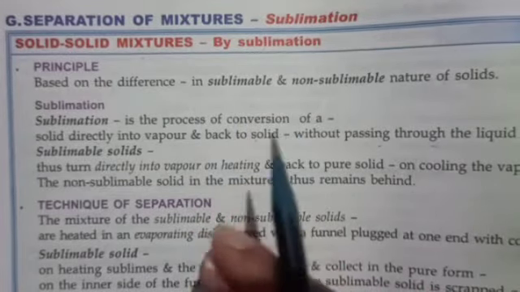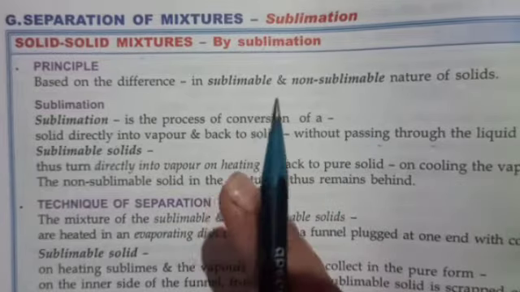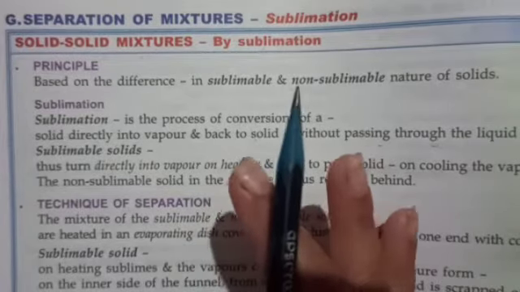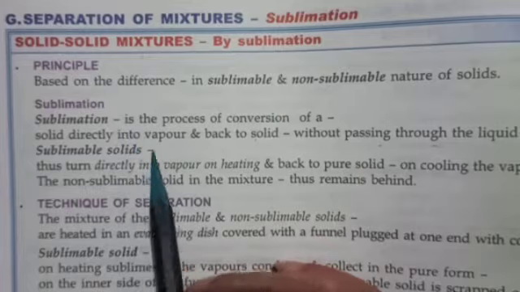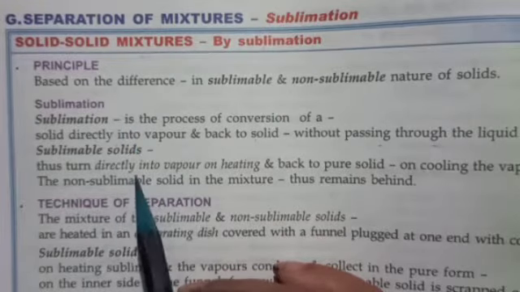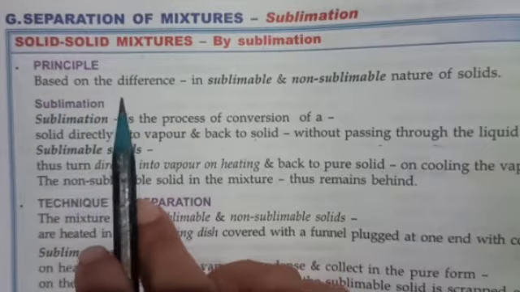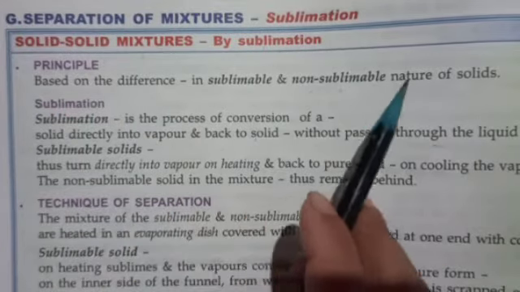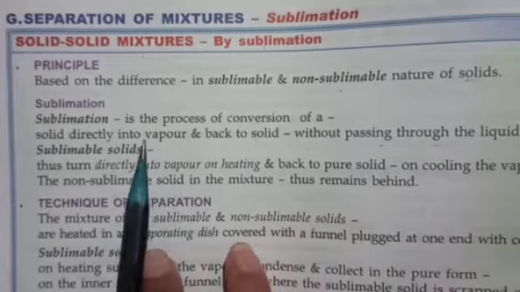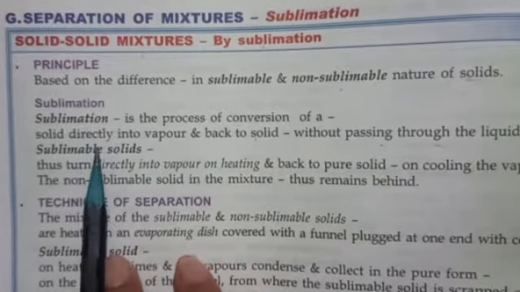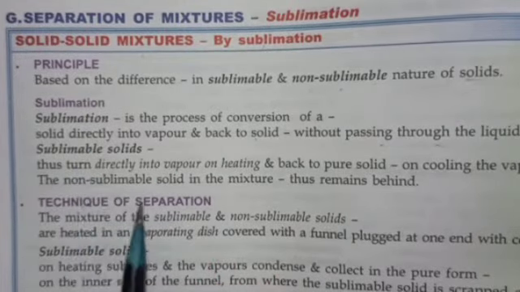This is called sublimation. The principle involved here is based on the difference in sublimable and non-sublimable nature of solids, and then there is the technique of separation.